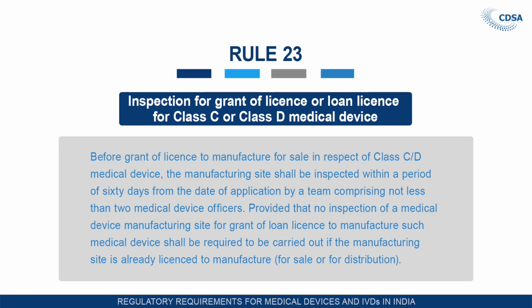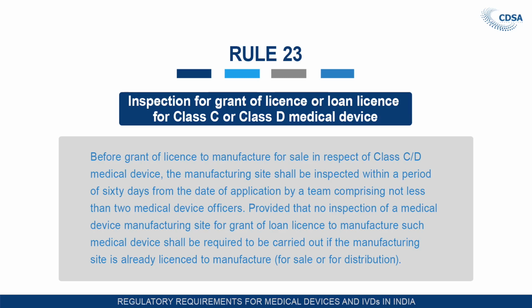Rule 23, that is inspection for grant of license or loan license for class C and class D devices. Before grant of license to manufacture for sale and distribution of the medical devices in respect of class C and class D, the manufacturing site shall be inspected within a period of 16 days. The timeline has been given in the Medical Device Rules, and this inspection will be carried out by a team comprising not less than 2 medical device officers.